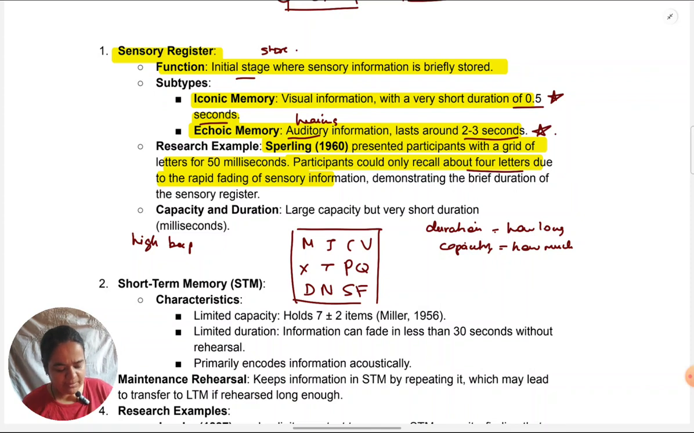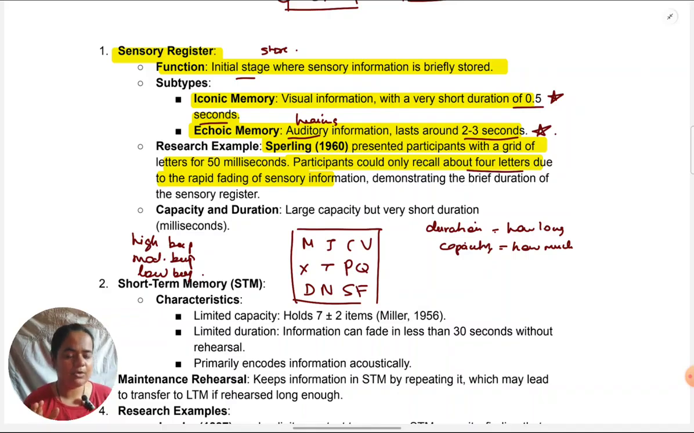He also made them hear a moderate beep, which was medium, not very sharp and not very soft. He told them whenever this moderate beep comes, you'll have to remember the middle row of letters. And then he made them hear a low beep, a soft type of beep, not sharp at all. He told them when this low beep comes, you'll have to remember the third row of letters.